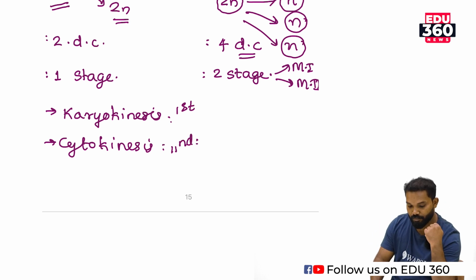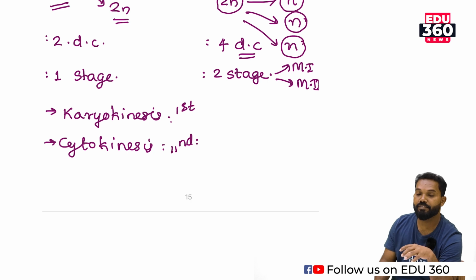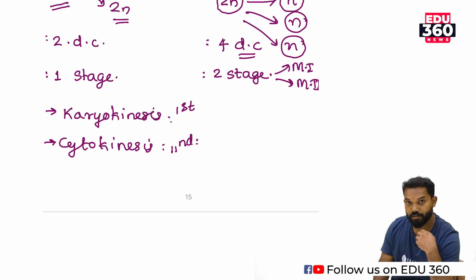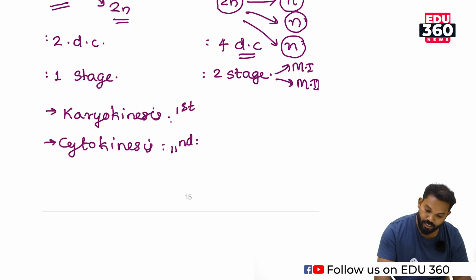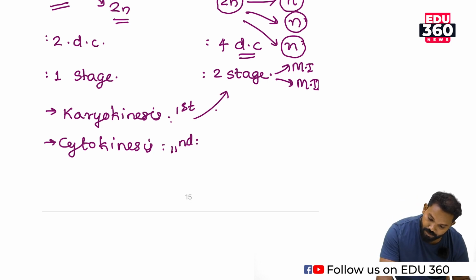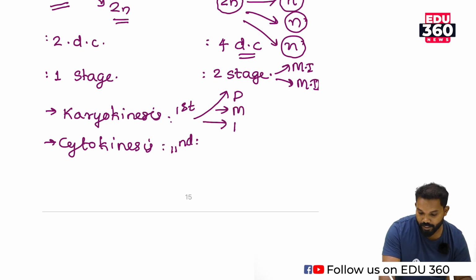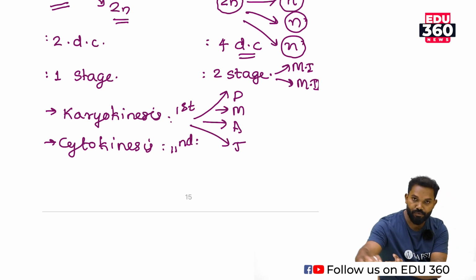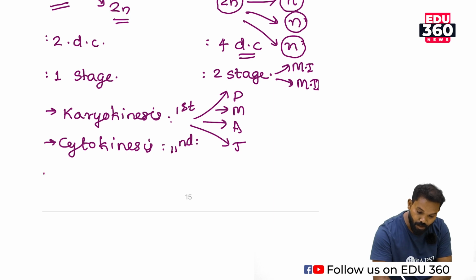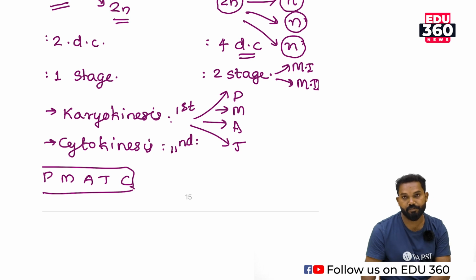In the case of mitosis or meiosis, the first step is karyokinesis. Karyokinesis is a more complex process than cytokinesis, and it consists of many substages. Karyokinesis is divided into 4 substages: prophase, metaphase, anaphase, and then telophase. That is the sequence of mitosis: prophase, metaphase, anaphase, telophase and cytokinesis.